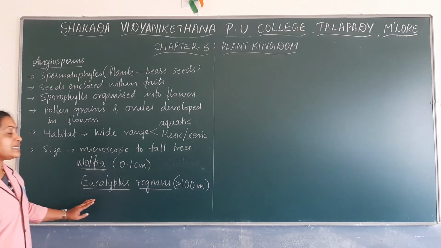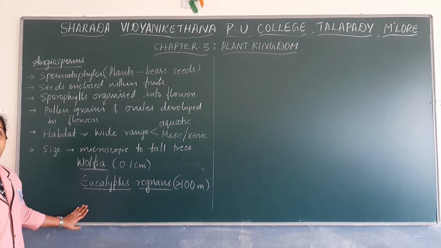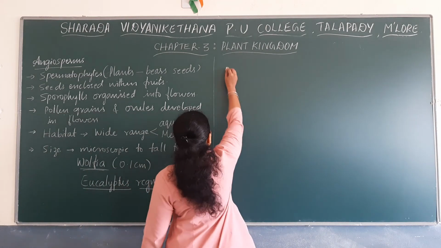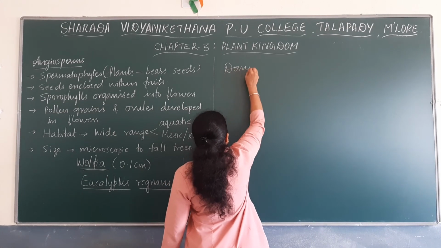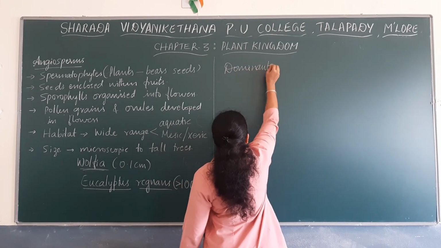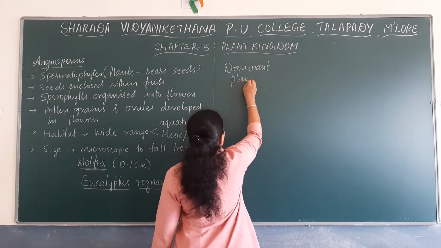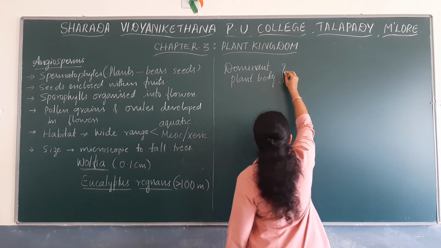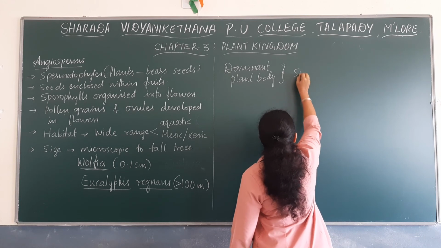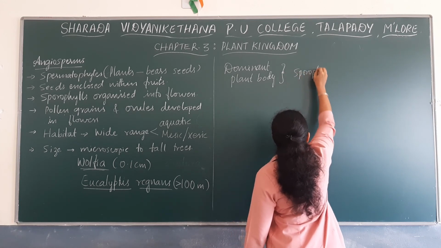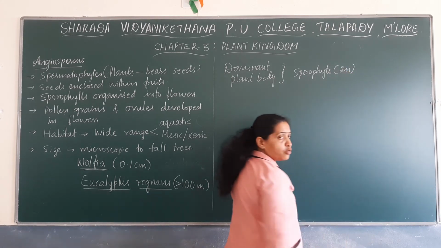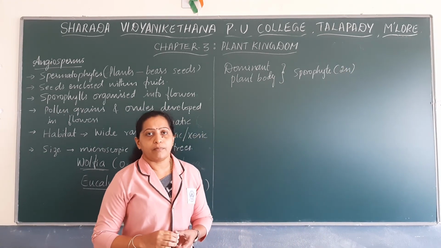Next let us discuss the dominant plant body of angiosperms. The dominant plant body of angiosperm is a sporophyte. This sporophyte is a diploid plant body.